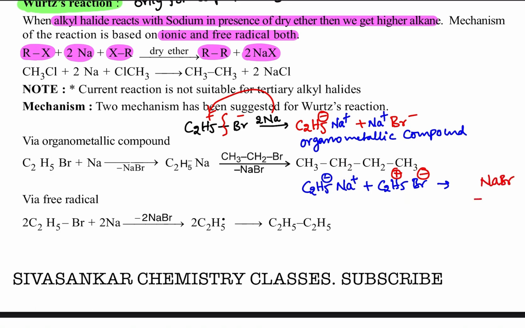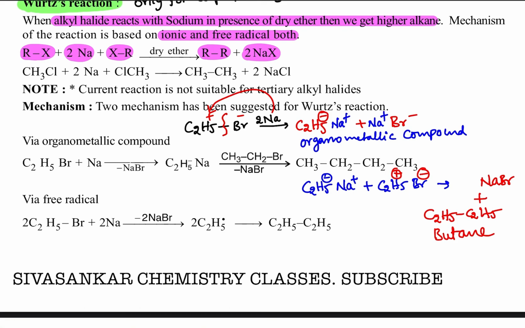The remaining parts are C2H5 minus and C2H5 plus. When those two combine together, you get C2H5 bond C2H5, which is butane.